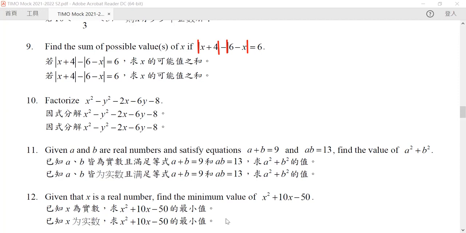In other words, the absolute value just gives you the magnitude of the number. It does not give you the sign. So by drawing the graph, we can divide all the numbers of x into 3 different sections.